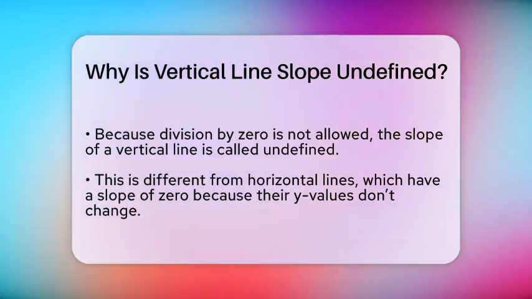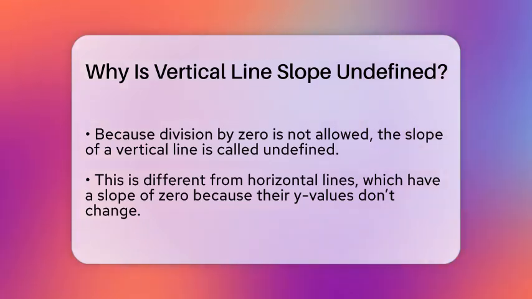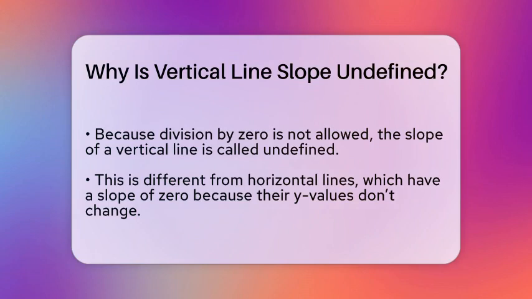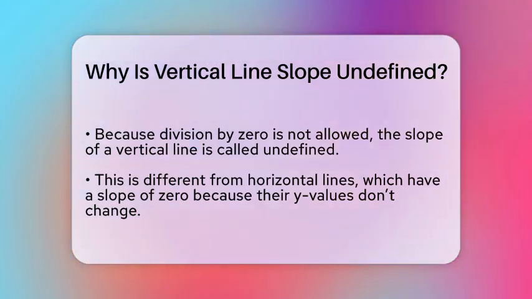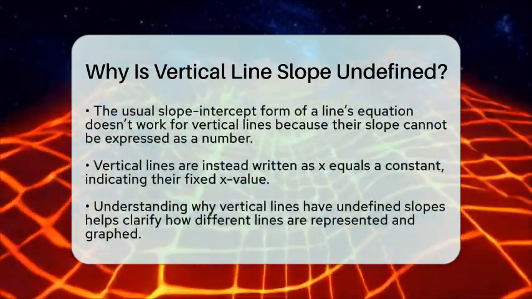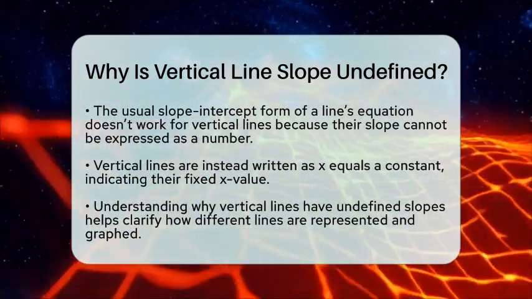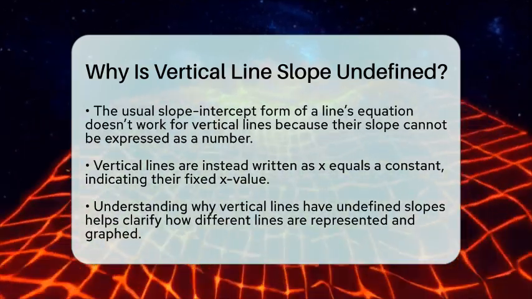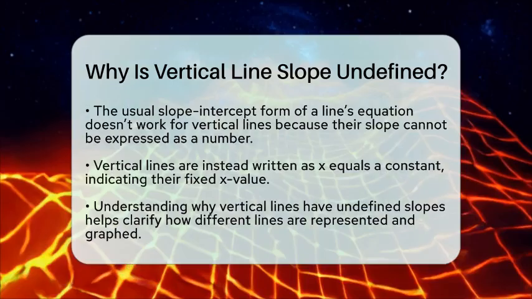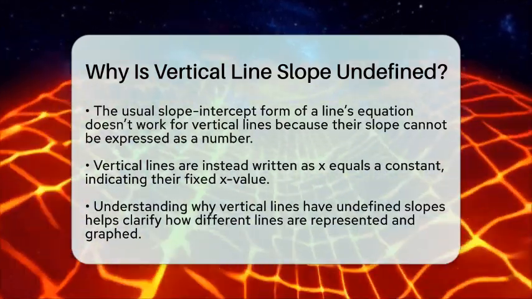Understanding why vertical lines have undefined slopes is important because it helps us see how different lines behave on a graph. It also explains why the usual way of writing a line's equation, which is called the slope-intercept form, doesn't work for vertical lines. Since the slope cannot be a number, the equation of a vertical line is written differently, usually as x equals a constant.